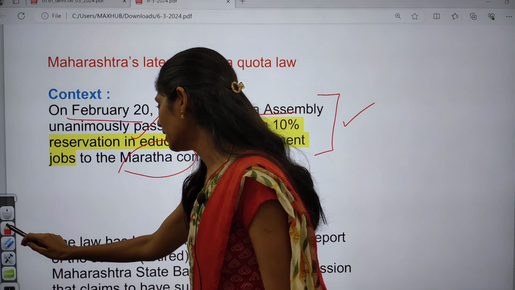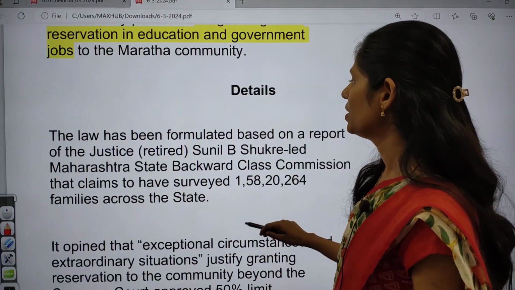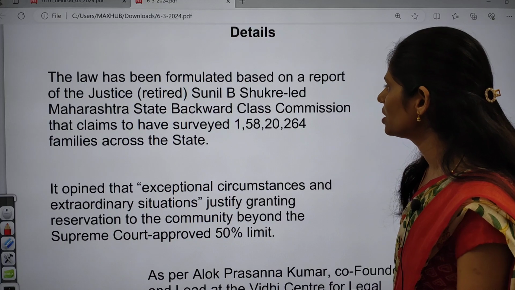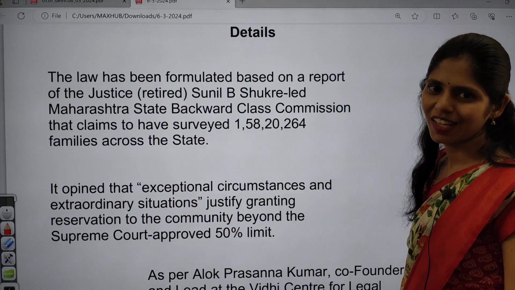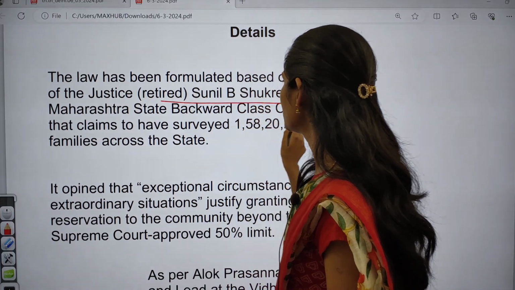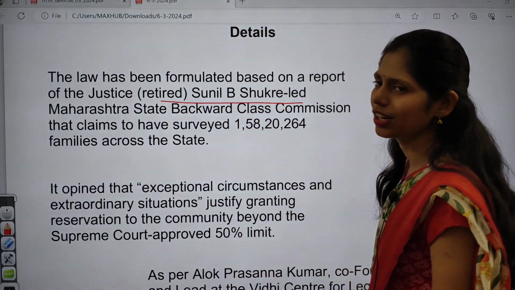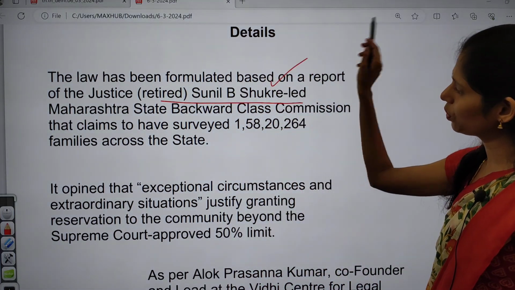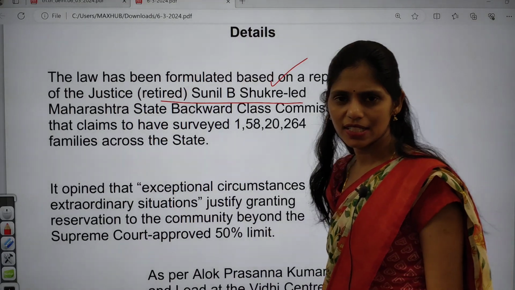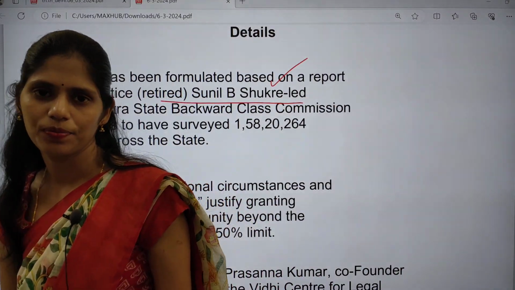The next important thing is that the law has been formulated based on the report of Justice Sunil B. Shukre. Here you can also get a question like, recently Sunil B. Shukre was in the news, what is it related to?